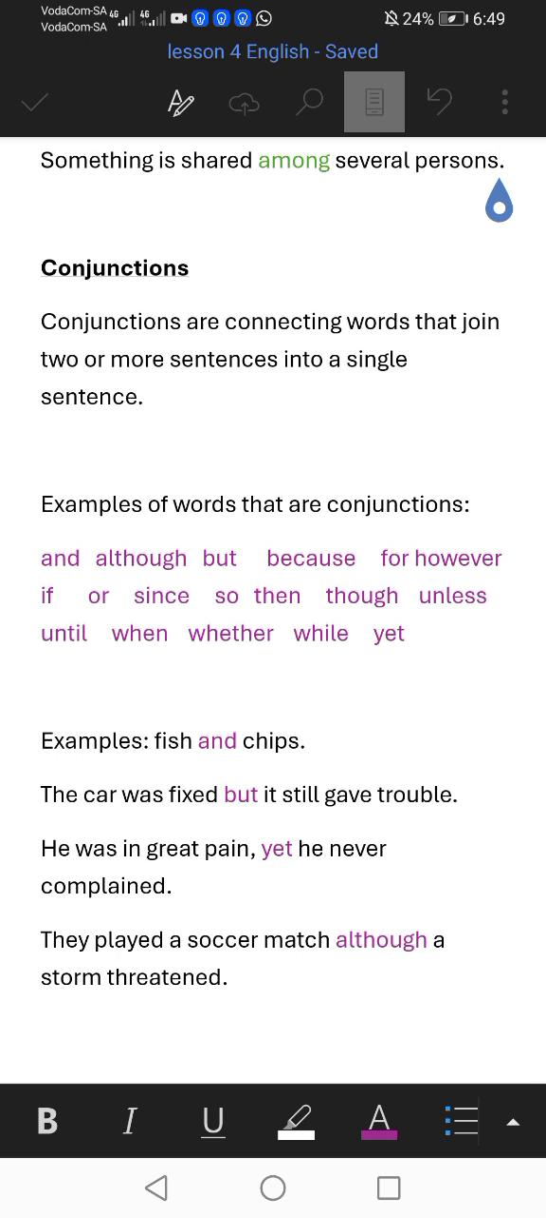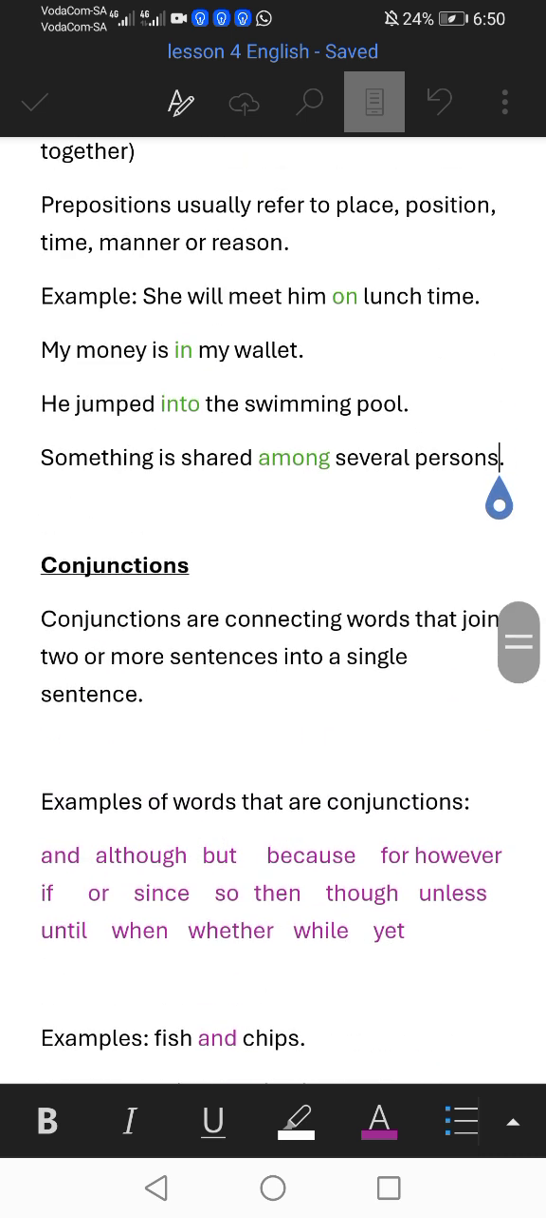Number four: they played a soccer match, although a storm threatened. In this sentence, although is the connecting word. Although is the conjunction.